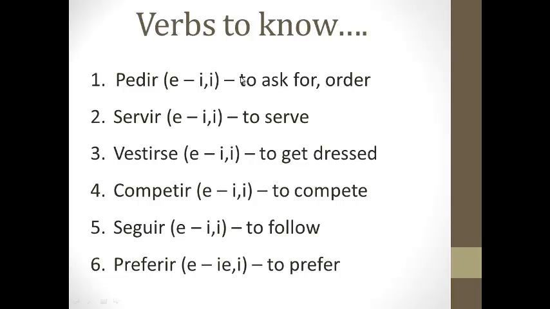Before we get there, I'm so sorry, we do have some common verbs that we have seen time and time again in Spanish 2 that are stem changers. Okay, pedir, to ask for, i-u, I; servir, i-u, I; vestirse, i-u, I; competir, i-u, I; seguir, i-u, I; and preferir, i-u, I. Okay, those are all high frequency verbs you'll see that have stem changes in the preterite, along with dormir.